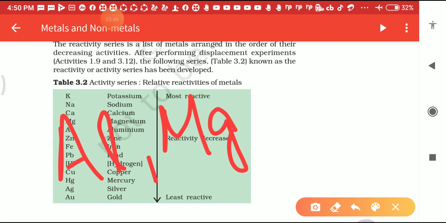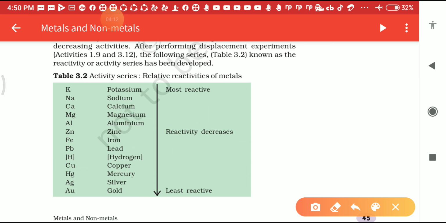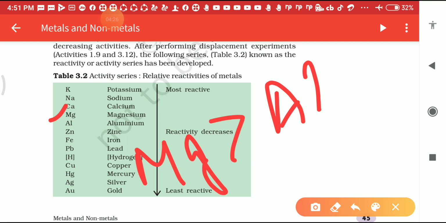Now you will see in the reactivity series of metals, magnesium is written on the top, and below the magnesium is aluminum. Then which one is the more reactive metal here? Now look at the reactivity series of metals. Magnesium is just above the aluminum. Then we can say that magnesium is more reactive than aluminum.